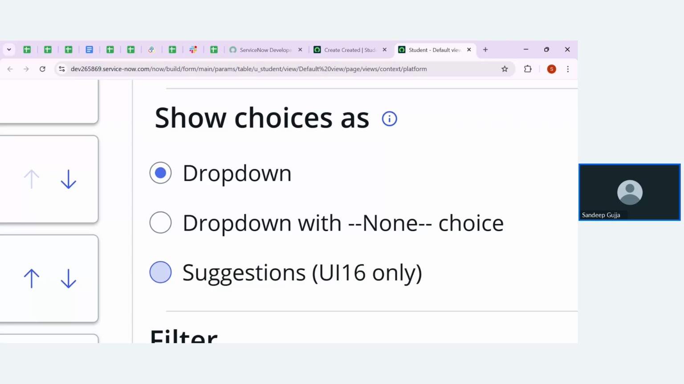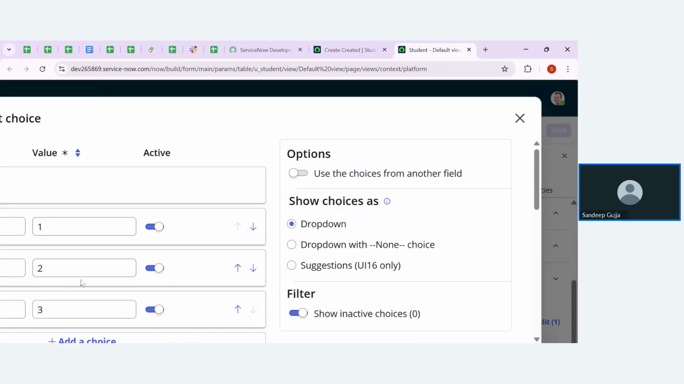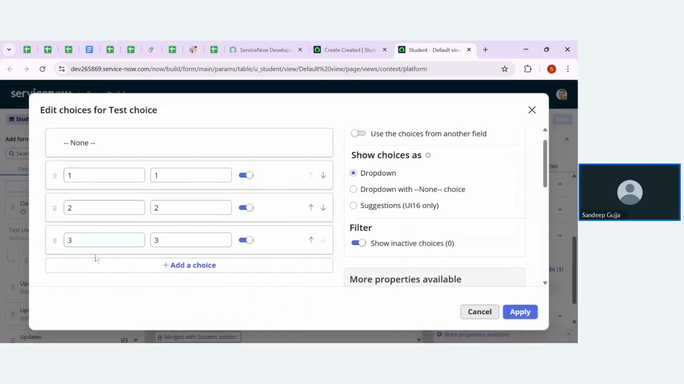Coming to the drop down, everyone, please listen once again. If you choose drop down directly, whatever values we are giving here will automatically start with the first value. It won't give none to select the value.